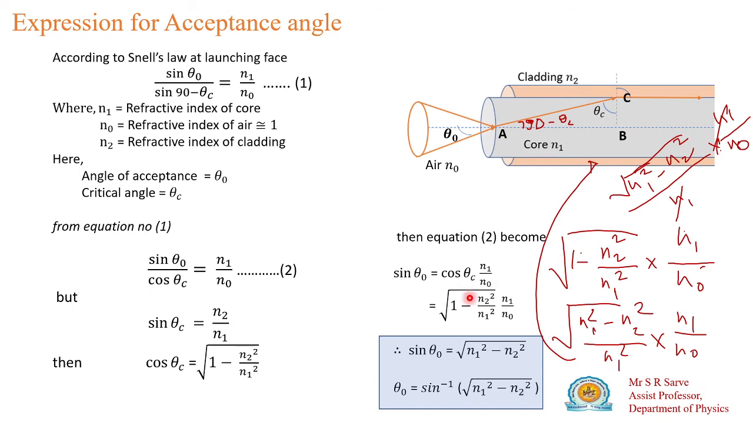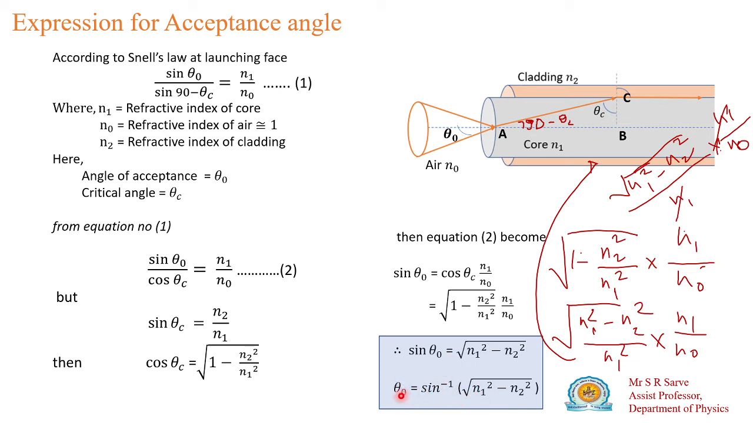If you simplify this relation in this way, it is simple. If you simplify this, this will be multiplied with this n1 square minus n2 square, divided by n1 square into n1 divided by n2. Under root n1 square is equal to n1, and this quantity will be under root of n1 square minus n2 square. So this n1 and this n1 will get cancelled, divided by n naught. N naught is the refractive index of the air. That means these rays are launched from the air medium. So if you substitute n naught equal to 1, you will get this equation. So this is the equation for your acceptance angle.